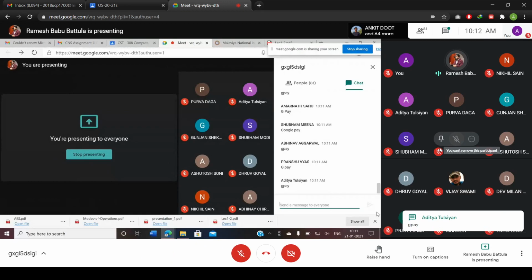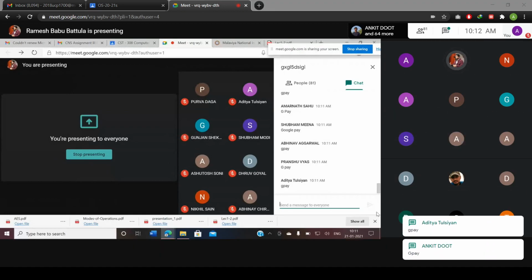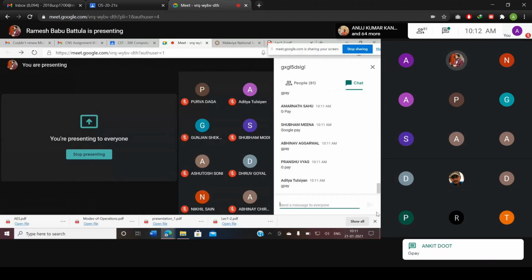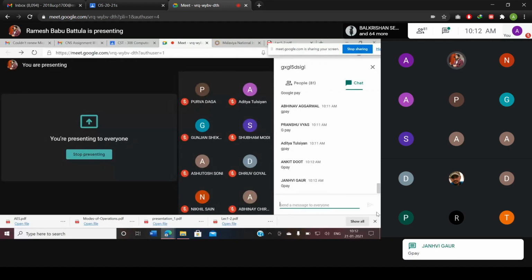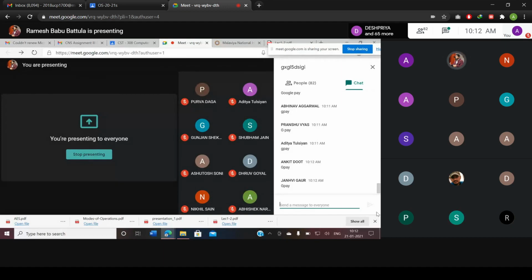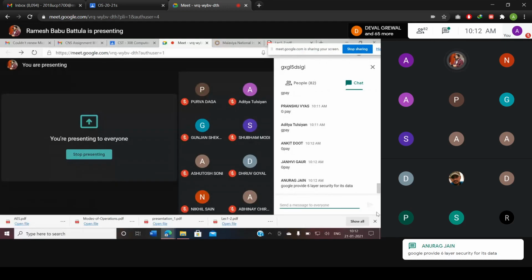Can you post a small answer so we try to understand the meaning of the statement. Except one or two, everybody said GPay only. Why do you say so? Have you analyzed both apps? Which one provides more security, which one less?